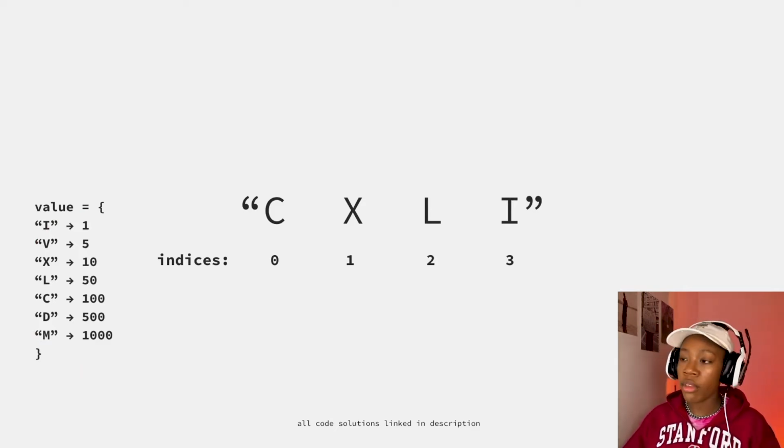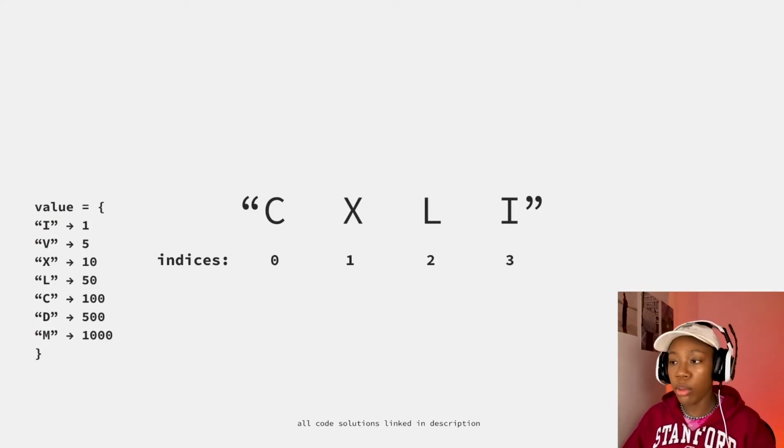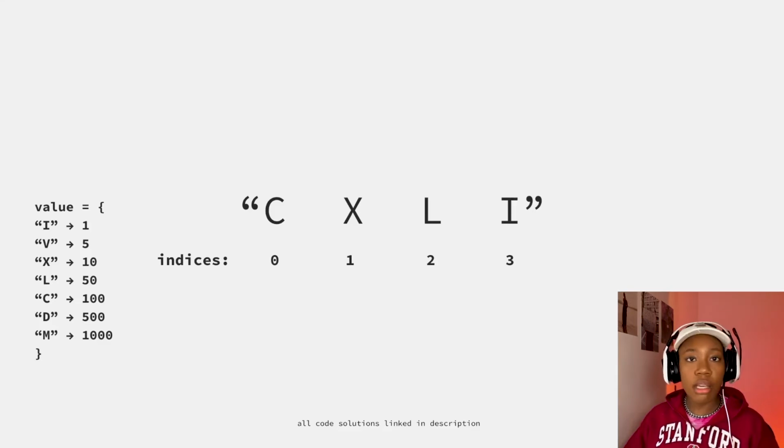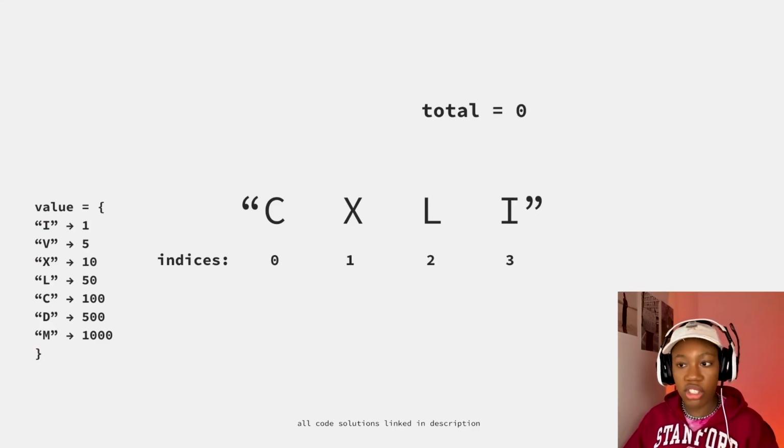And so you'll see in the solutions that I have linked in the description below that in some of the actual code solutions that I did for this particular problem, that's an approach that I took. But most important here is whenever we're looking at a problem like this, let's establish our state. From here, after we have our state, we can start to work through the problem. So we're going to establish a value total, which is equal to 0, and then we'll establish a pointer.